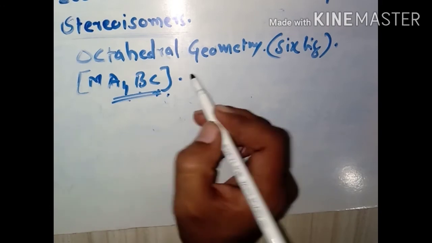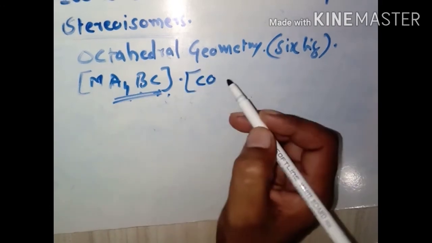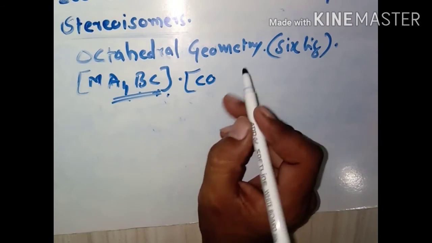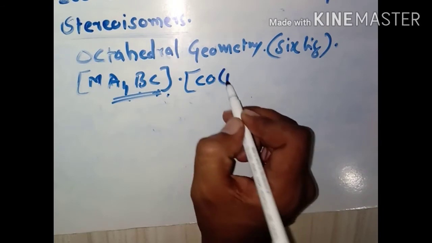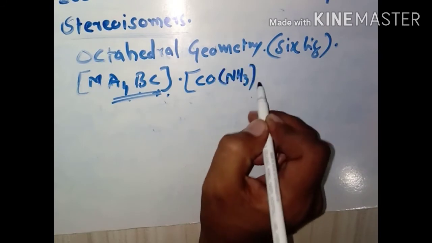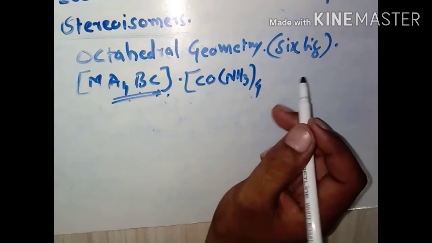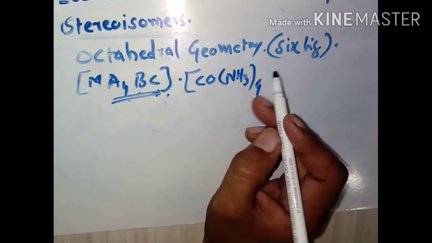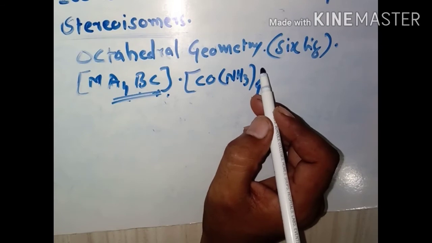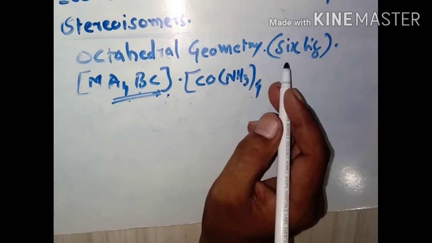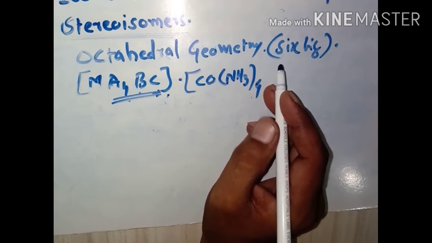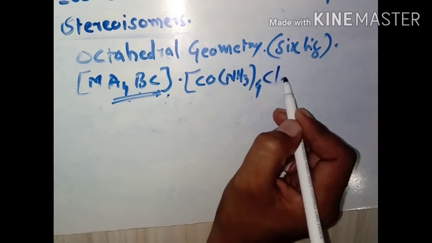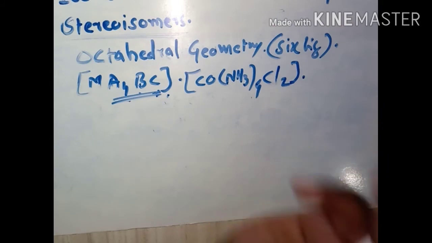Example we can take, that is Co(NH3)4Cl2.